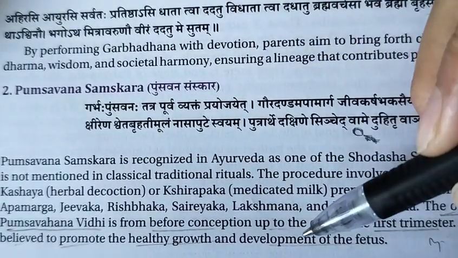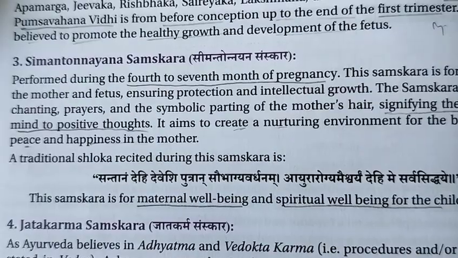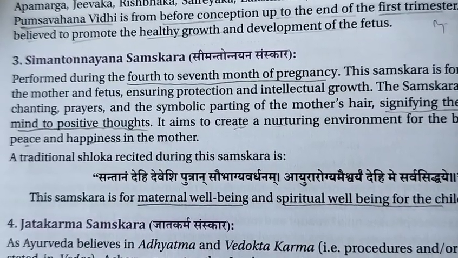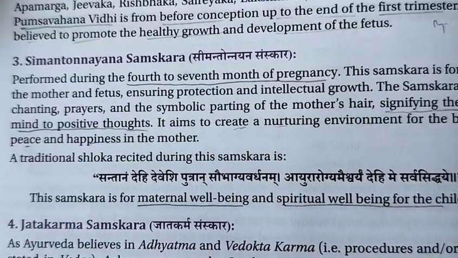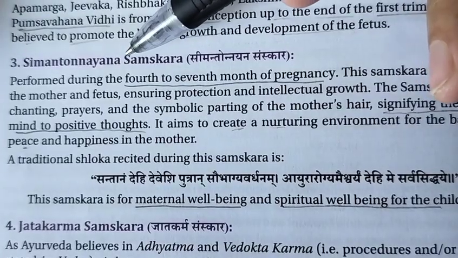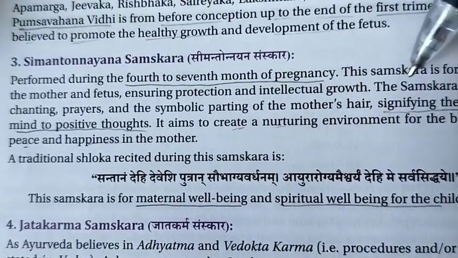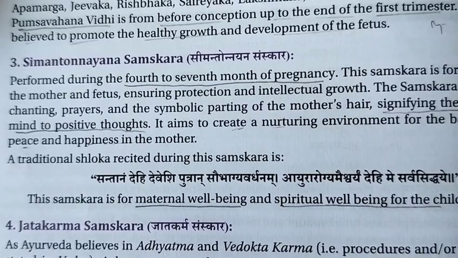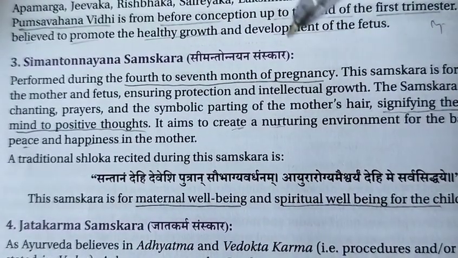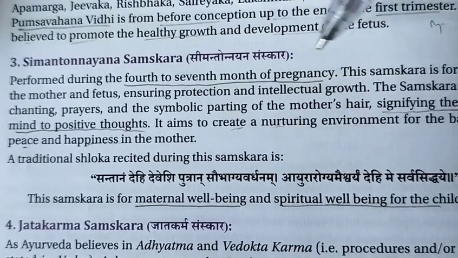Next we will see the third Samskar. So next is the Simantonayan Samskara. Simantonayan Samskara means what? First of all, this is performed during the 4th to 7th month of pregnancy, right? This Samskar is for the blessing of the mother and fetus, ensuring protection and intellectual growth. For these kinds of benefits, Simantonayan is done.